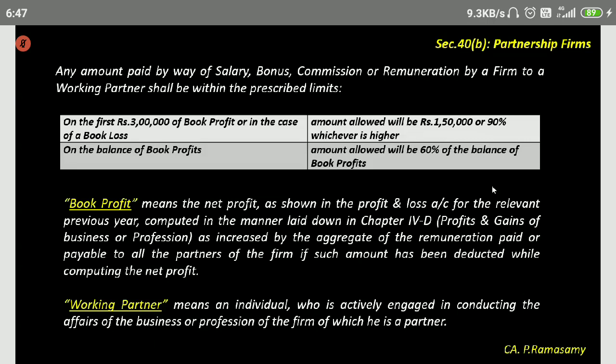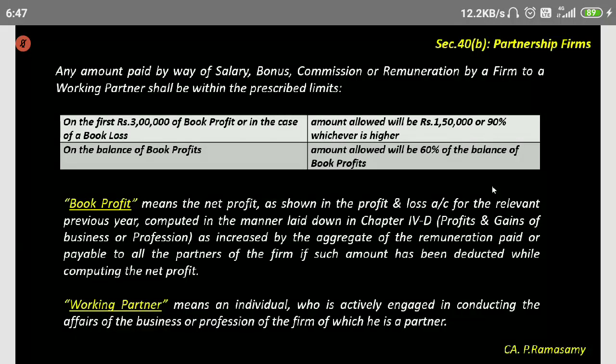And in section 28, we saw that remuneration paid to a partner and interest received by a partner will be taxable under the head PGBP. Now, in 40B, we are telling how much will be allowed as a deduction and how much will be disallowed. This is what we are talking about here in 40B. There is a limit on any amount of salary paid to the partner, especially here the working partner. It is not to any partner.